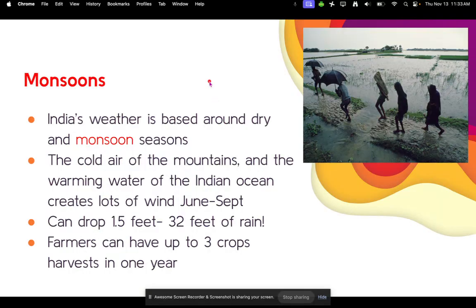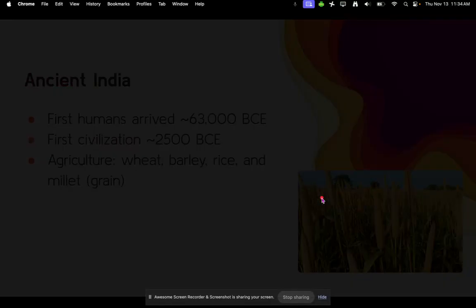Then we have monsoons. India's weather is based around the dry and monsoon seasons. The cold air of the mountains and the warming water of the Indian Ocean collide together and create a lot of wind in June through September. It can drop anywhere between a foot and a half to 32 feet of rain. Think of that, 32 feet of rain within June through September. What is that, like 3, 4 months? That's a lot of rain. Farmers can also have up to 3 crop seasons in one year just because of the warmer climate, but also with all the excess rain.